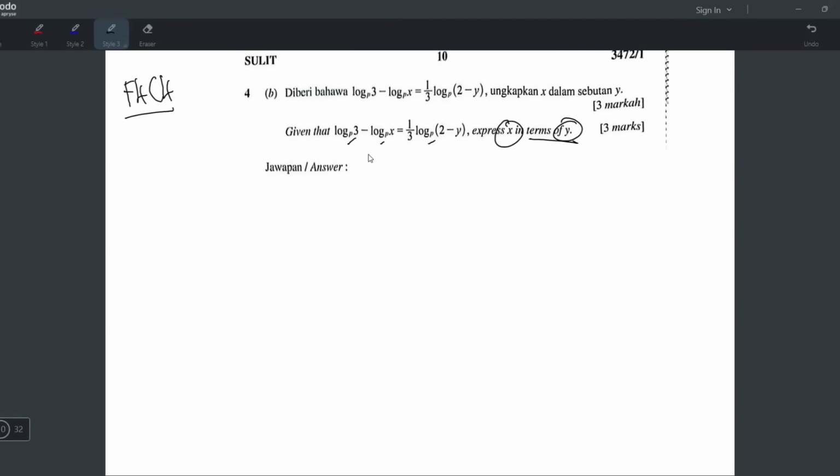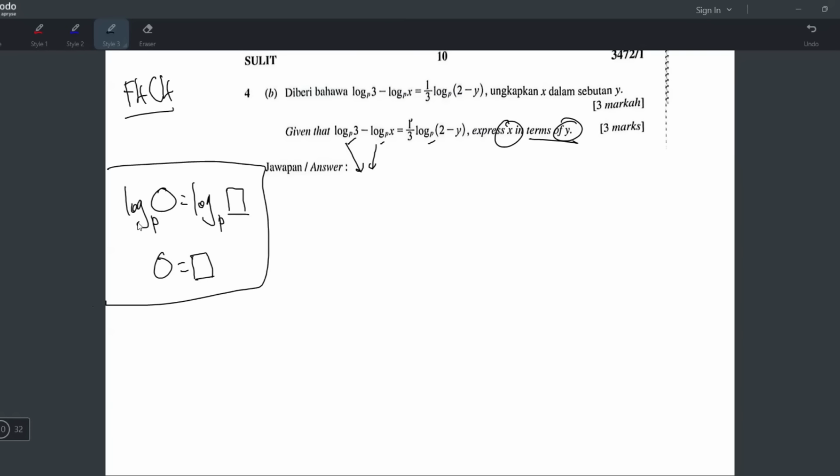Now we can try to solve it. I can see the left side has separate logs with minus, and this is the same base. Separate logs with minus, we can combine into a single log. And the right side is already a single log. So what I will do now is combine this, and later it becomes log equals to log. Since both sides have the same base, we can compare.